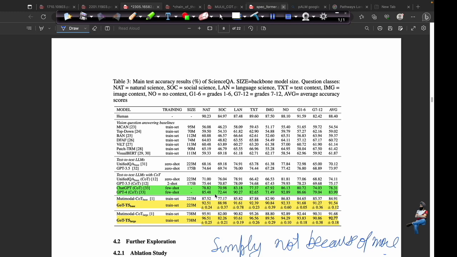So in all the benchmarking tests it's beating the very large models, and it is possible because we have the additional modalities of data, and the fusion between the different modalities is performing better than the simple text only models.